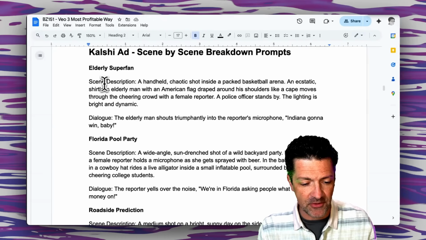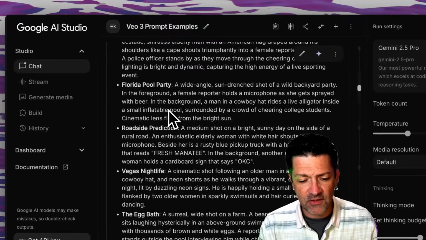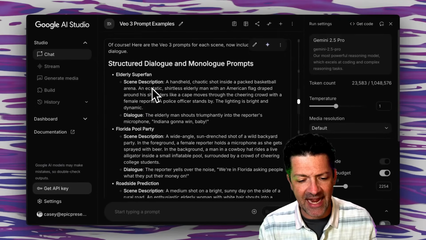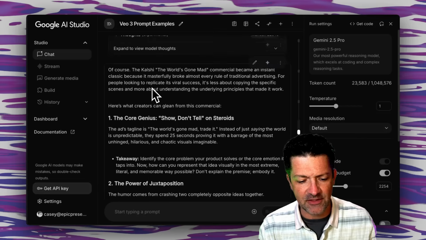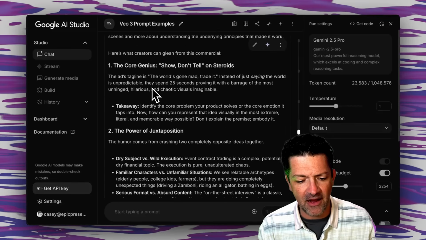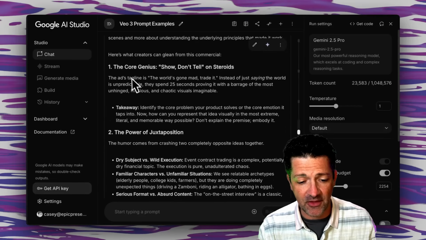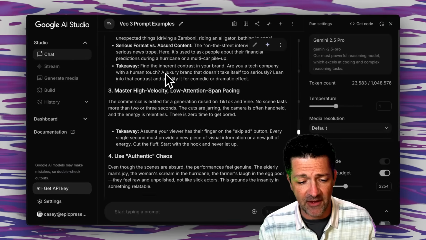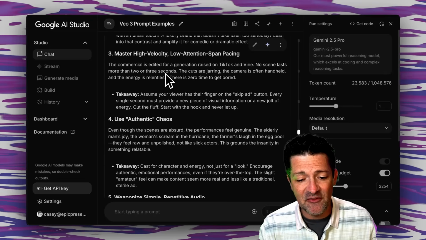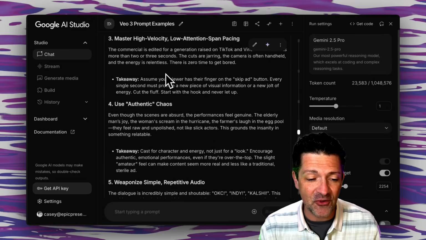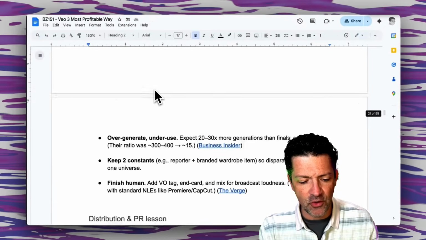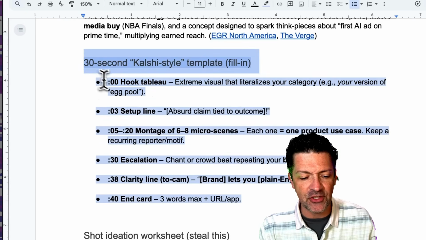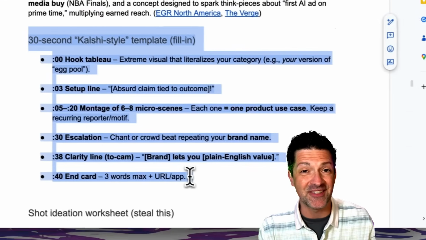You can take a screen grab of those first couple to give you an idea. And also, while I had this in the memory of Google AI Studio, I went ahead and asked it to really analyze this video and figure out why it was successful. And it came up with a lot of cool stuff here about the power of juxtaposition, show, don't tell, high velocity for low attention span folks. I've got all that here in the cheat sheet. One cool thing here as well is this 30-second template. This is a big picture look at the different scenes of that particular commercial.